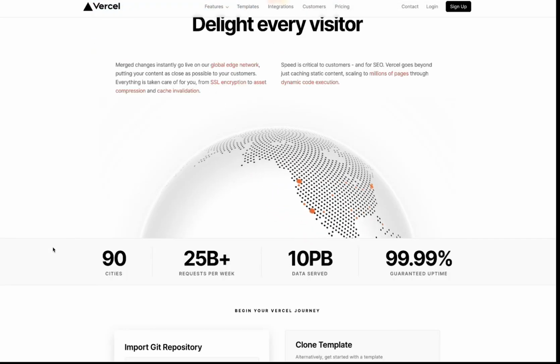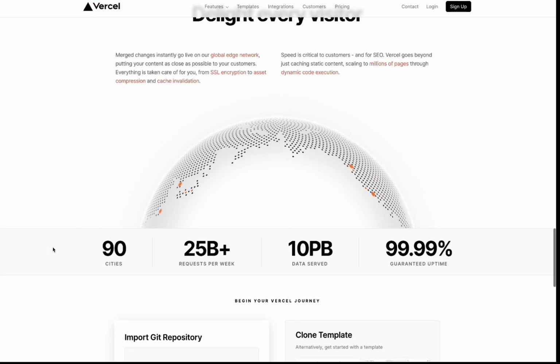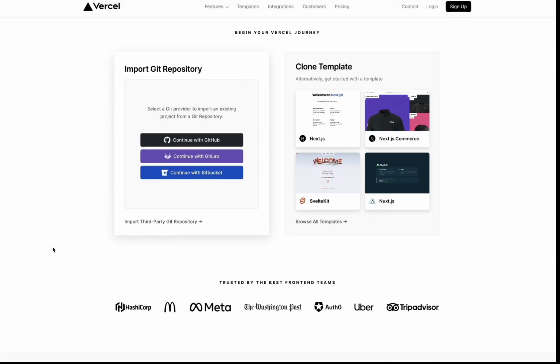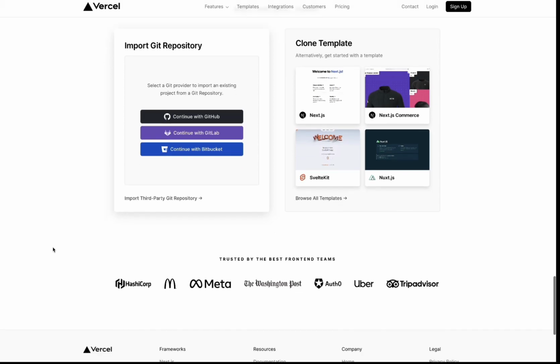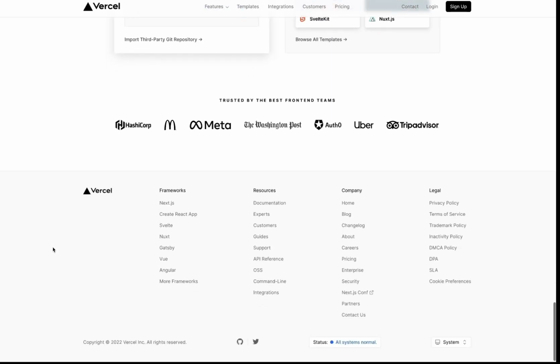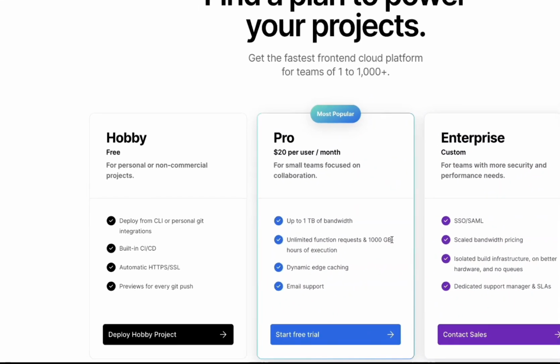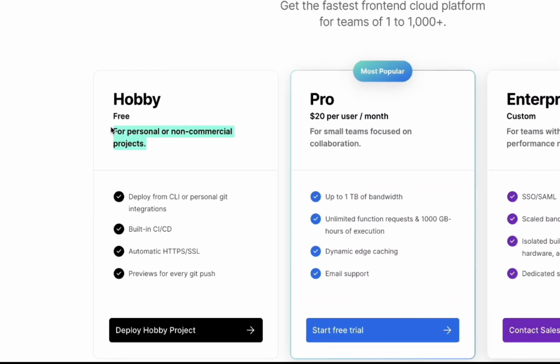And again, there are tons of other big companies out there using Vercel to deploy their application. They're actually using AWS to deploy their app, and you can leverage that in order for you to deploy your application completely for free. If you want to explore their pricing, they also have different tiers, but again, you can deploy your personal stuff with no single dime.